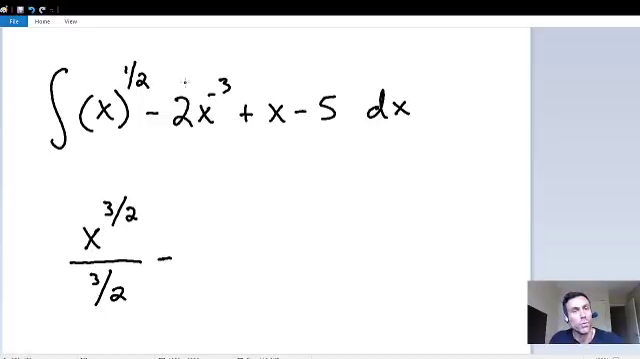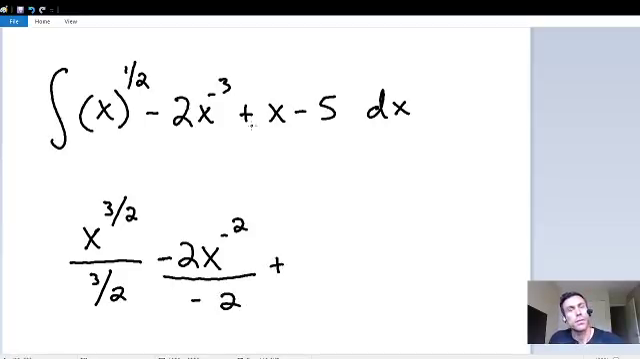All right, and we're moving on to our next term, our negative 2x to the negative 3. If we add 1 to this exponent, negative 3 plus 1 is a negative 2 exponent. So instead of a negative 3 exponent, we'll have a negative 2 exponent. And once again, we've got to divide by the same. So since we have a negative 2 exponent, we're also going to divide by a negative 2.